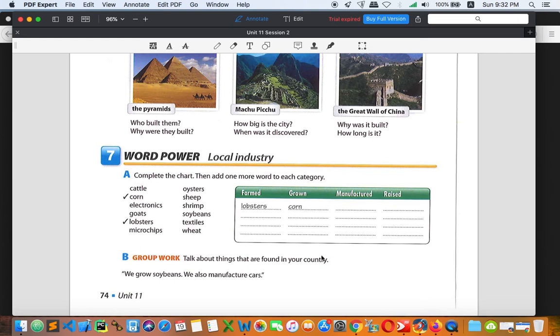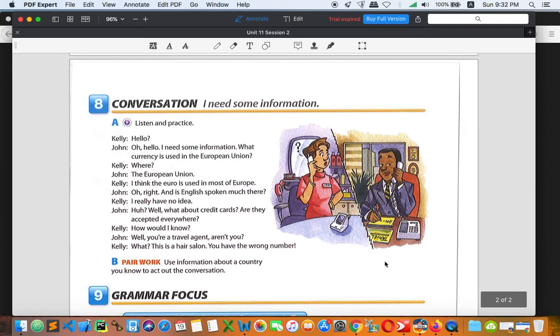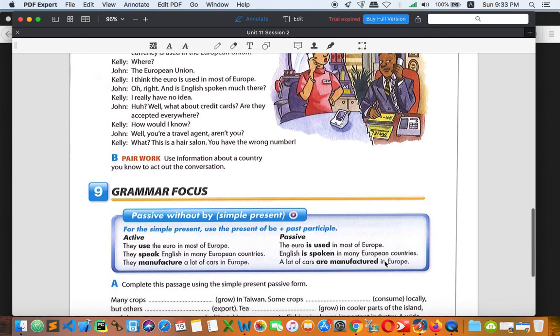Okay, so come back to our activity number 7. I want you to do this and put all of these words into the right category. All right, and I will give you the answers later. So let's move on to number 8. That is another listening. Everybody, you're going to listen to Kelly and Jordan. They have a conversation, and you need to find out what's going on in this conversation. You don't need to do anything. Just try to understand what they are talking about in the conversation. All right. And let's go to number 9.